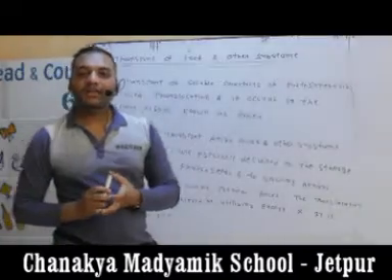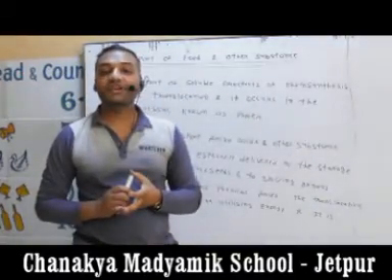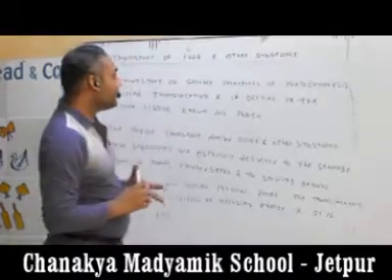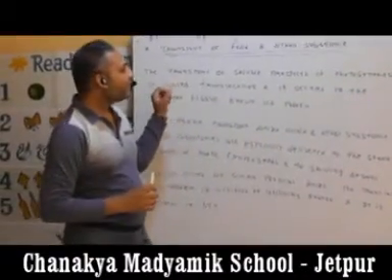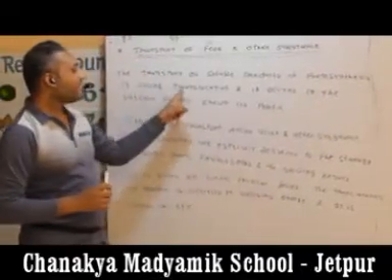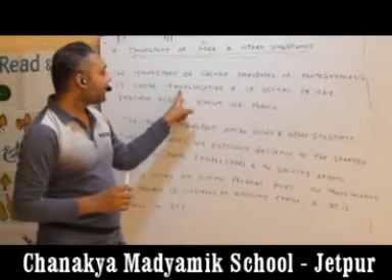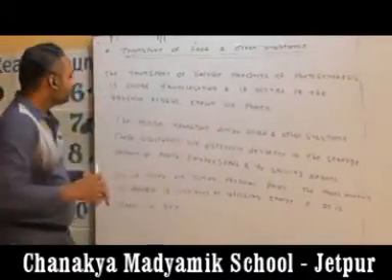In the vascular bundle, there are two types of pathway for transportation. First one is xylem and second one is phloem. Phloem is responsible for the transportation of dissolved materials made during photosynthesis. It is called translocation. So you will get the definition of translocation.